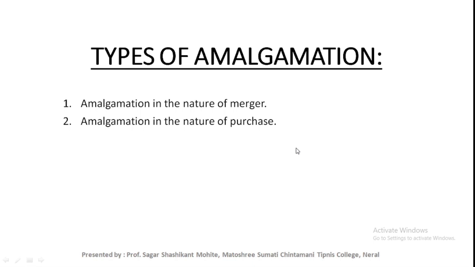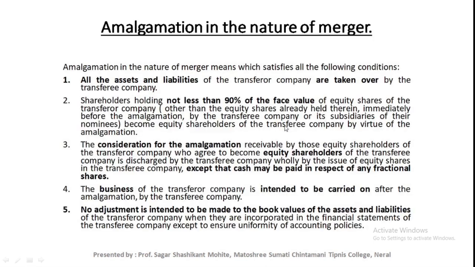Now let's see what is the difference between merger and purchase. In the merger type of amalgamation, the new company must fulfill all these conditions to become amalgamation in the nature of merger. First condition: all the assets and liabilities of the transferor company are taken over by the transferee company.